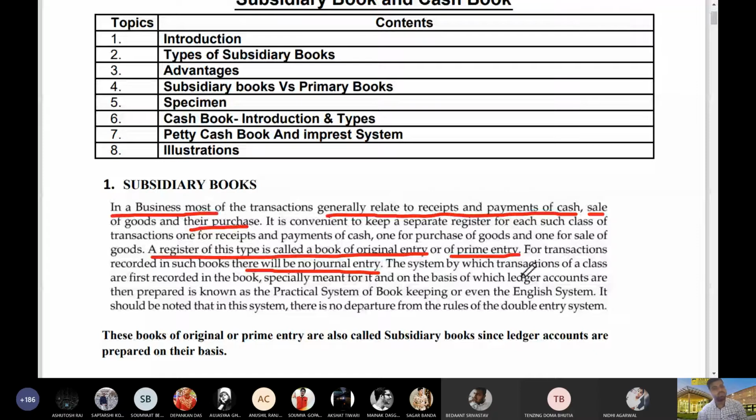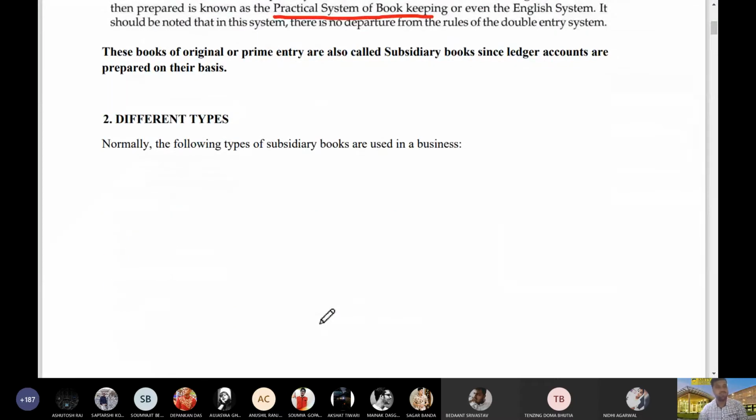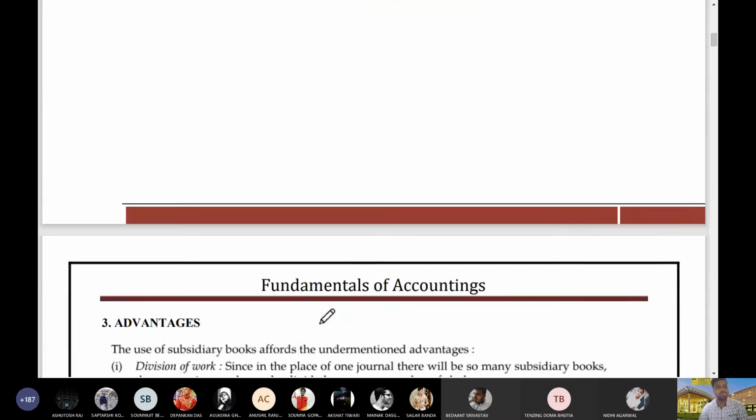The system in which transactions of this class are first recorded in books specially meant for them, on the basis of which ledger accounts are then prepared, is known as the practical system of bookkeeping, or it can be termed as subsidiary books, because they are used as a subsidiary to what we are doing in journals.